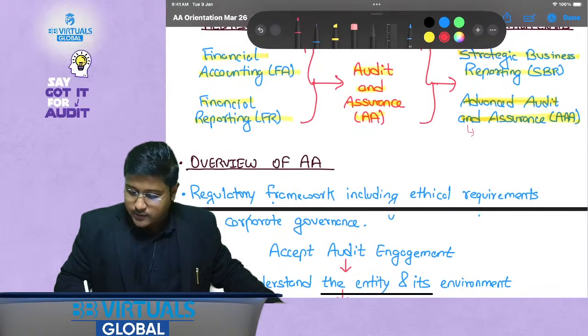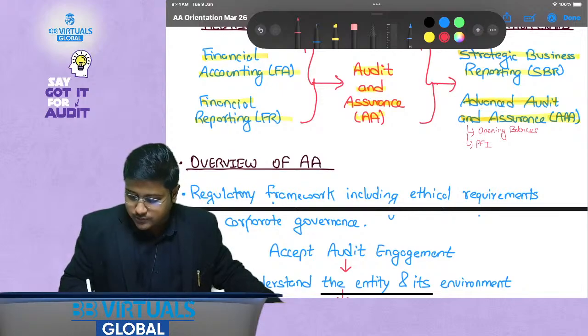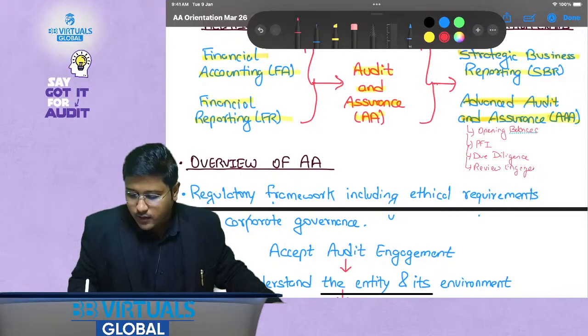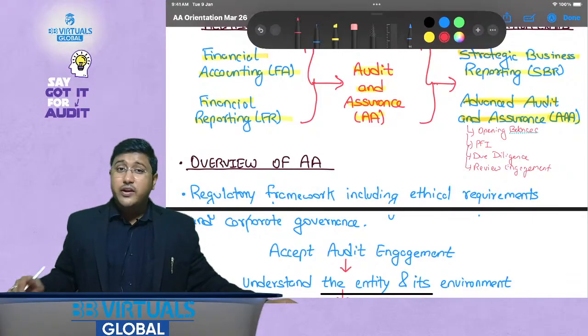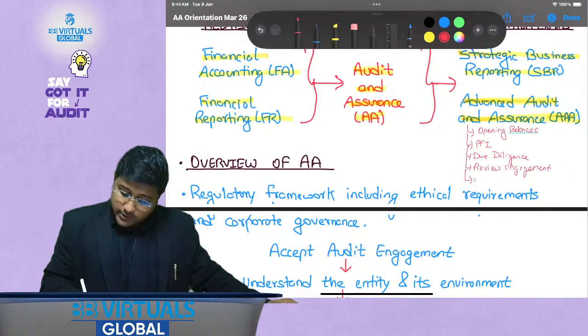That is, say, audit of opening balances, prospective financial information, due diligence, review engagements. All of these are not a direct part of the AA syllabus, and therefore the AAA syllabus is very different. One such very important topic is money laundering.